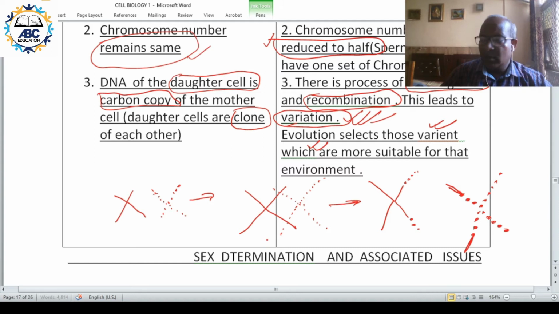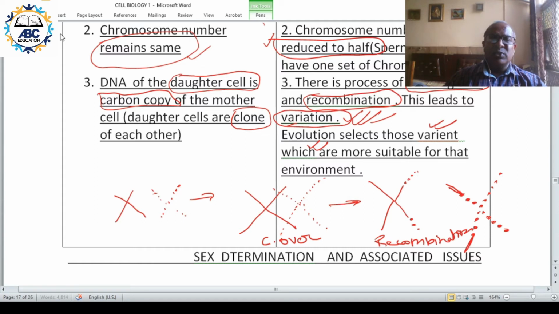So this point is crossing over. The chromosomes in pair cross over each other, and then this is recombination, a new combination is being formed. That is why variation occurs in meiosis. So all the sperm and ova formed by meiosis have variation, and this is very important from the point of view of evolution. Evolution works on this process.